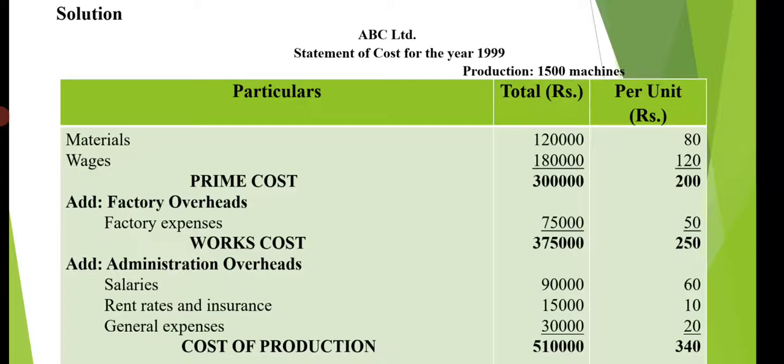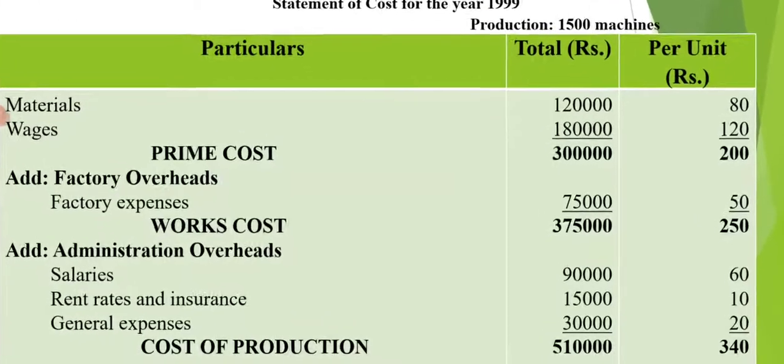75,000 is the total amount, and per unit cost will be 75,000 divided by 1,500, that is equal to 50. So total works cost will be 3 lakh plus 75,000, 3,75,000. Per unit cost will be 200 plus 50, 250. Works cost total is 3,75,000 and per unit is 250 per unit.